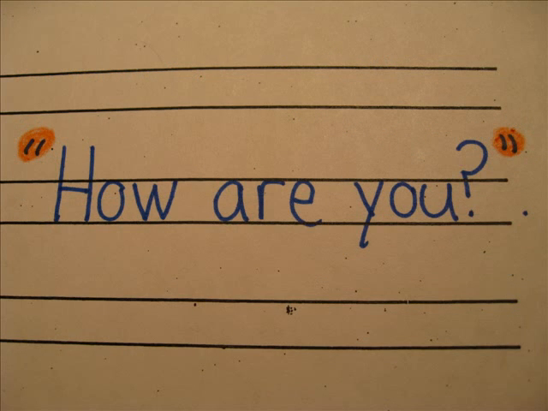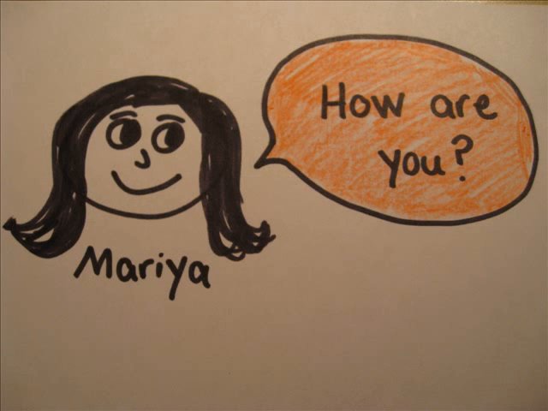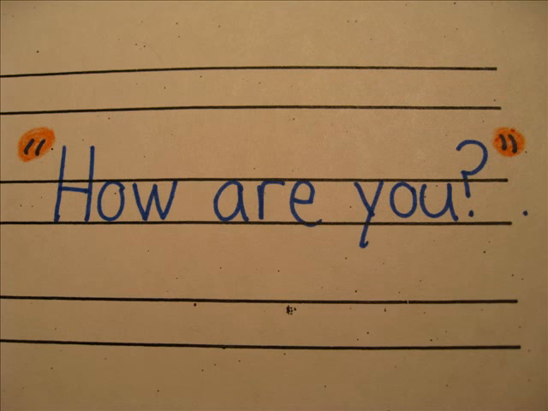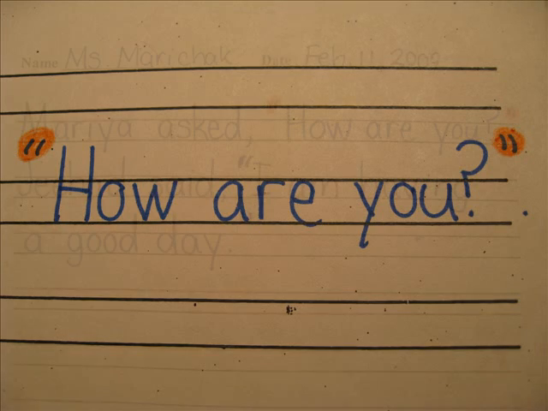Let's look a little closer at those quotation marks. I highlighted them in orange so you can see them easily, and you see how they are hugging what Maria said, "How are you?" The words that you would put in a speech bubble if you were drawing a picture and having a character talk are the same things that go inside of your quotation marks. So if Maria says, "How are you?" then we would take the words "How are you?" and wrap them up with quotation marks by putting those little commas floating up in the air pointing towards the words that the speaker is saying.